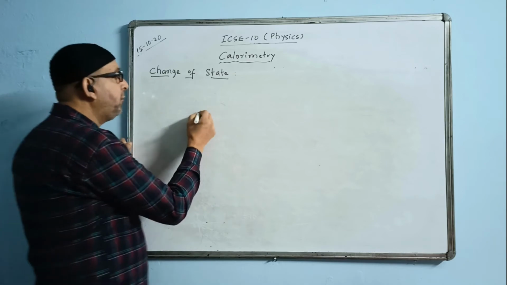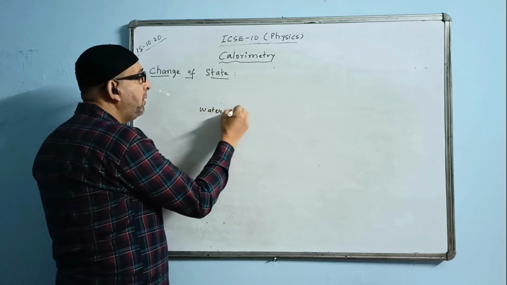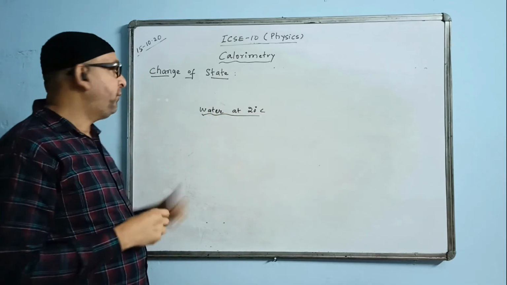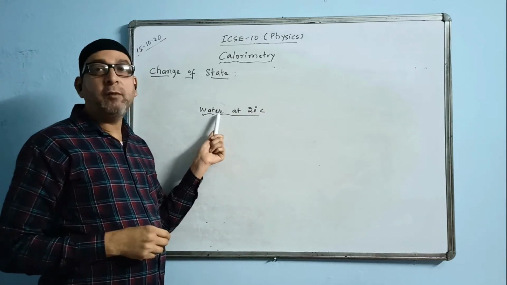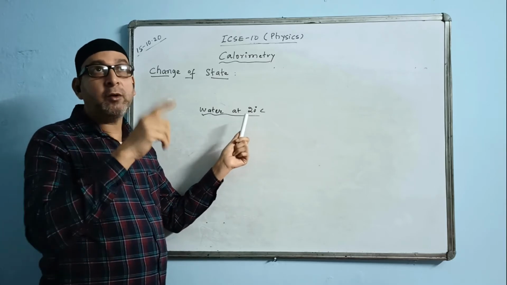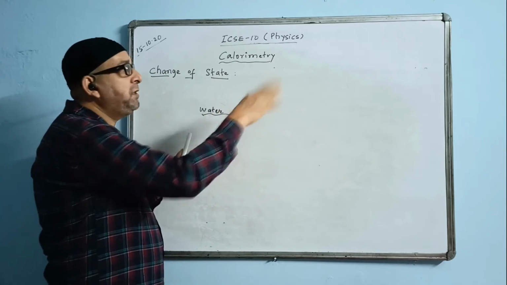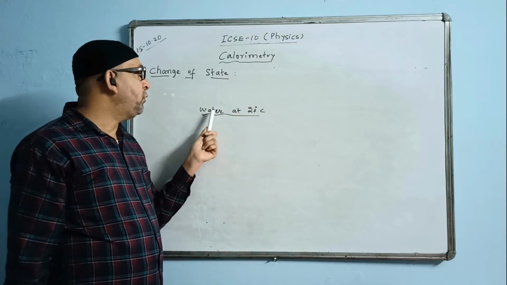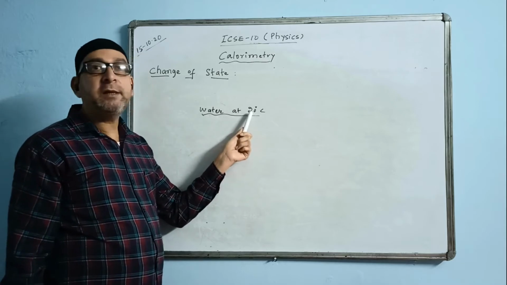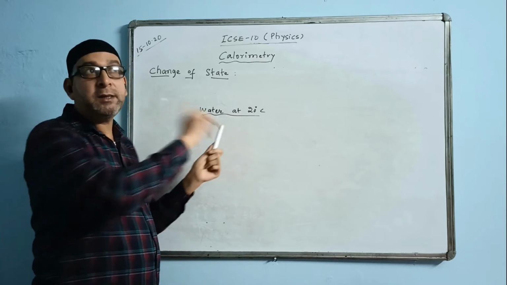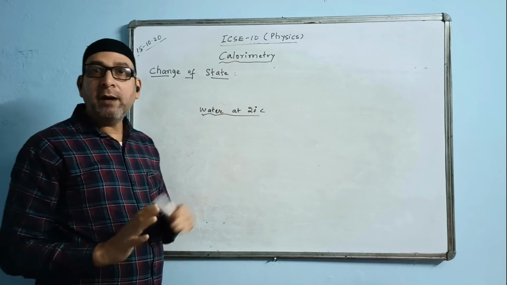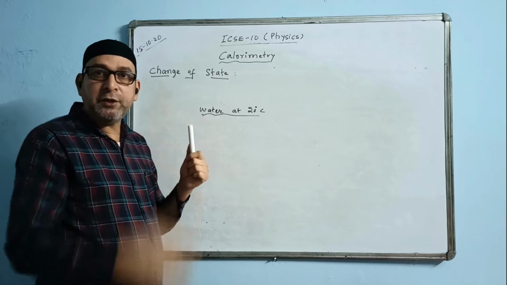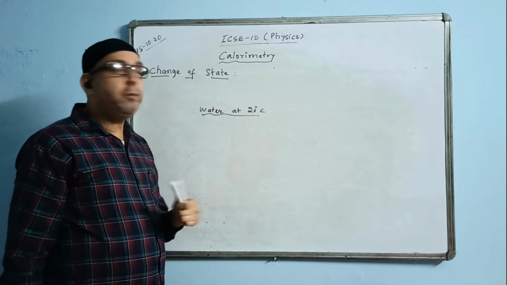Suppose we are having water. For example, we are having water at 20 degrees Celsius. We will be heating it. When you start heating this water at 20 degrees Celsius, then water will ultimately change into vapor or steam. We know the boiling point of water is fixed, that is how many degrees Celsius? 100 degrees Celsius, provided that it is pure and the pressure is normal. So boiling point is going to be 100.